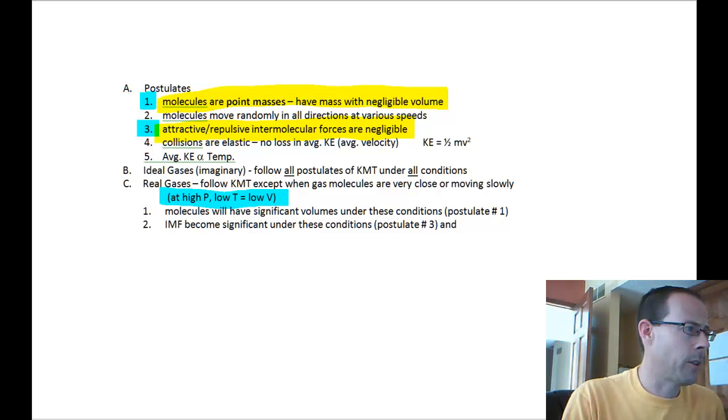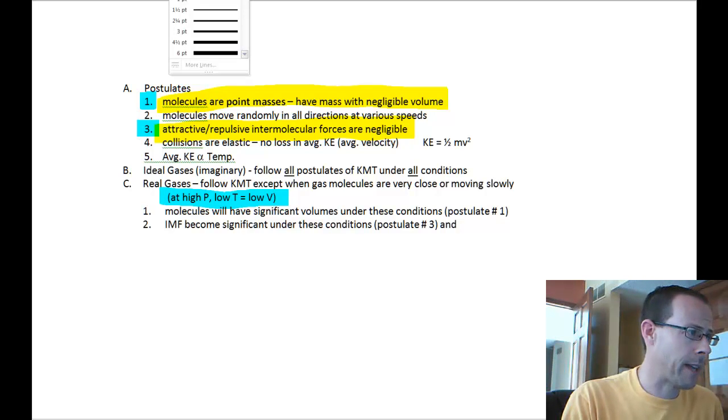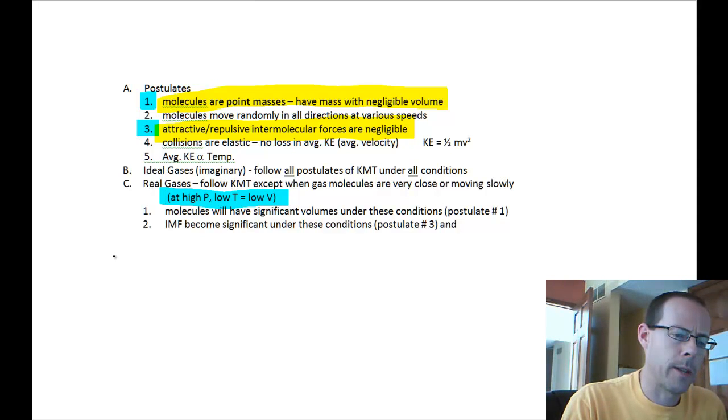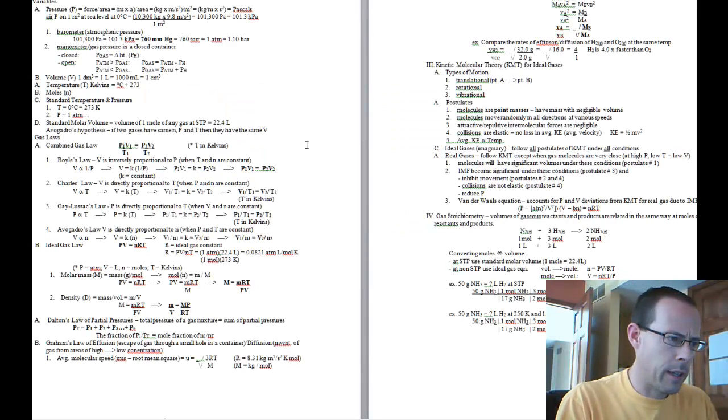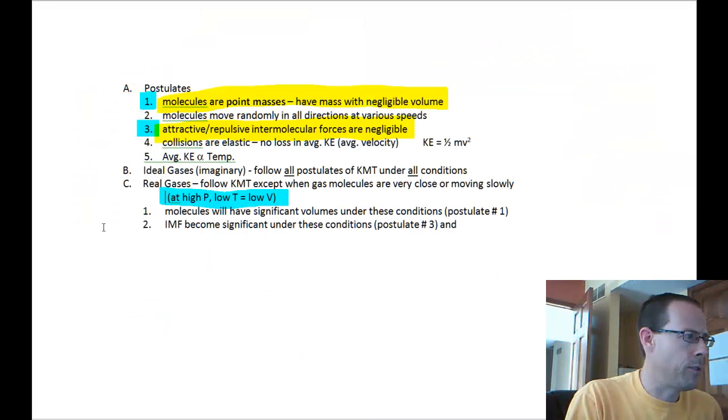All right, the next thing we're going to look at is just some of the topics that are in the rest of your packet. Gas stoichiometry, we're not going to worry about until we get to gases. All right, effusion and diffusion.